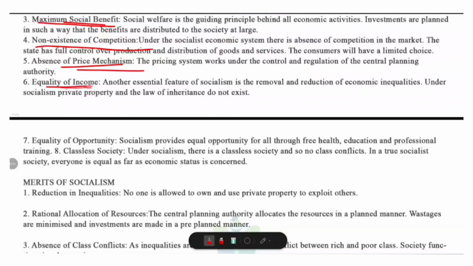Now, equality of income. Socialism aims to remove or reduce economic inequalities. Private property and inheritance do not exist. Everyone receives a fair share of income based on need rather than ownership.